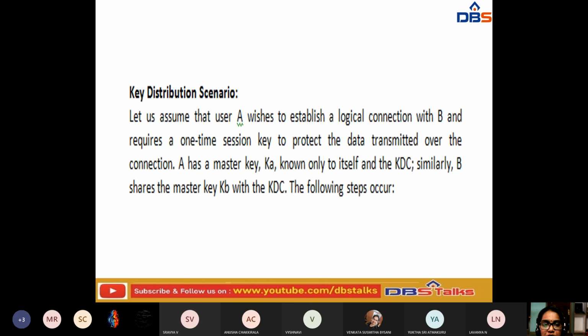Now let us see the key distribution scenario. Assume that user A wishes to establish a logical connection between A and B, and requires a one-time session key to protect the data transmitted over the connection. A has a master key known only to itself and the key distribution center, and similarly B shares its master key with the key distribution center. If that is done, what are the steps that occur? Let us see.